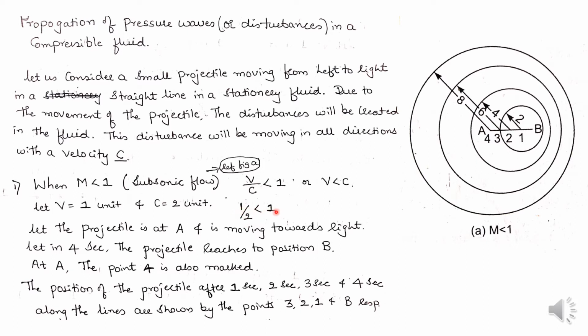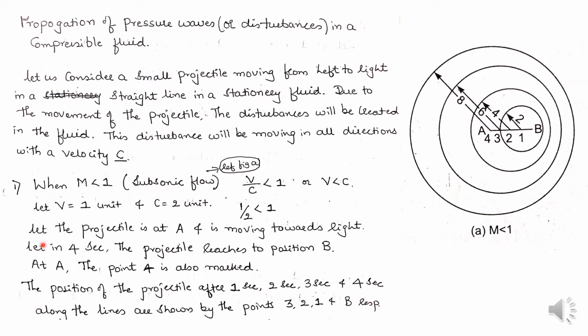Referring to this figure, let the projectile be at point A, and it is moving towards the right. Let the projectile reach position B in 4 seconds.